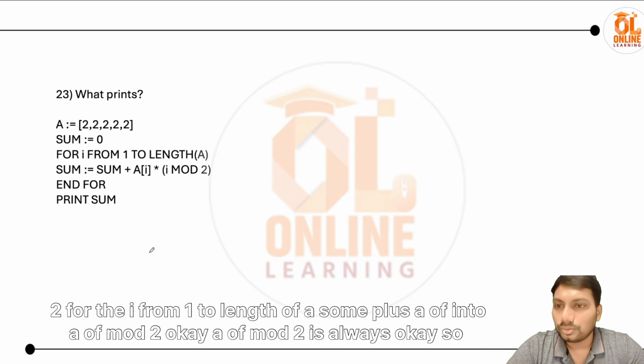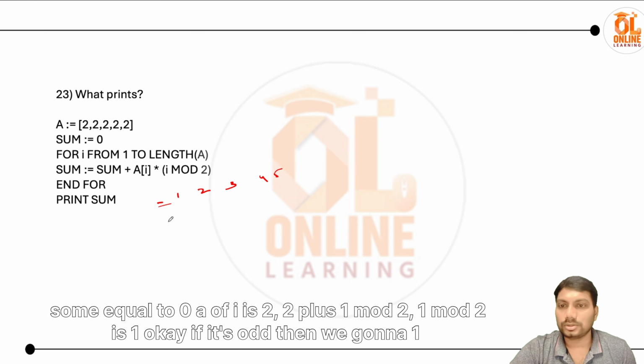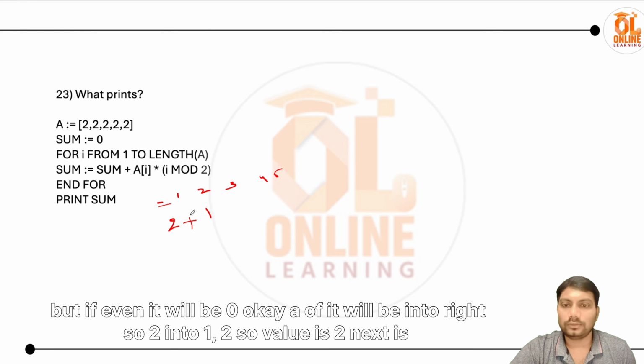For I from 1 to length of a, sum plus a of I into a of I mod 2. A of I mod 2 is always okay. So a of I into a of I mod 2, that means we have length of a 1 2 3 4 5, sum equal to 0. A of I is 2, 2 plus 1 mod 2, 1 mod 2 is 1. If it's odd then it gives 1, but if even it will be 0.